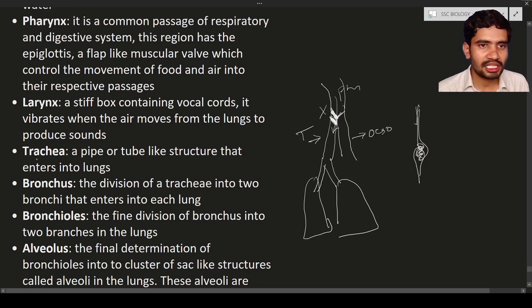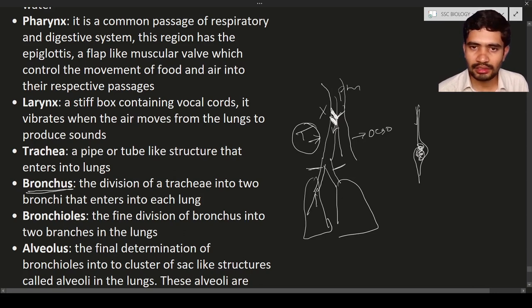Next is the trachea. It is a pipe or tube structure that enters into the lungs. So this is known as the trachea. This trachea will divide into bronchus. Can you see here the two tubes entering into the lungs? These two tubes are known as bronchus. Again, this bronchus divides into branches.